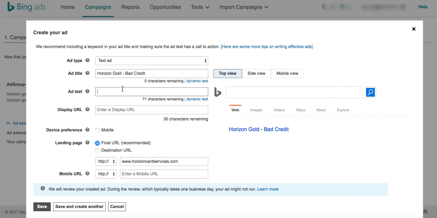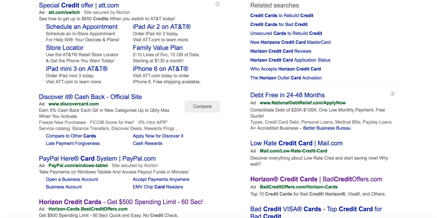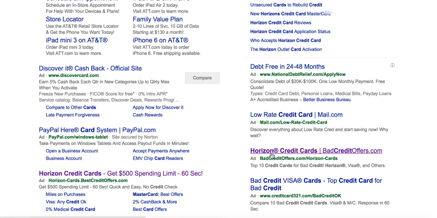Okay, and then add text. This is the text which would appear on the bottom part of your ad. This is the title that I'm talking about, and this is the ad text that we are typing in right now.